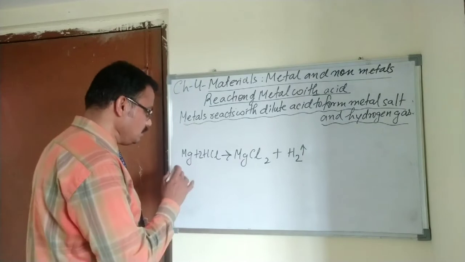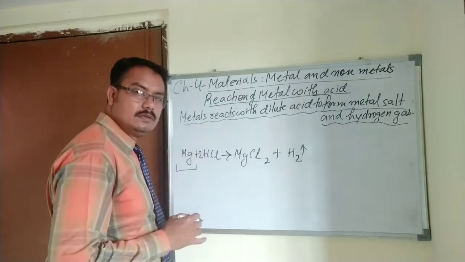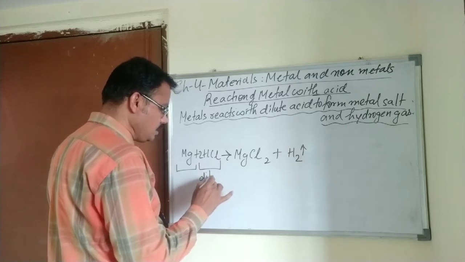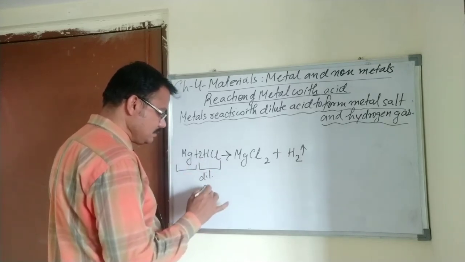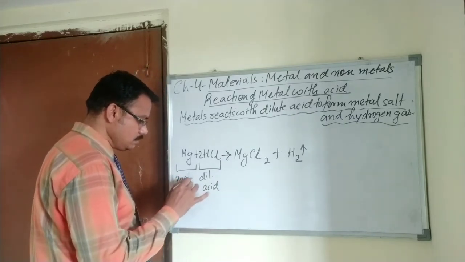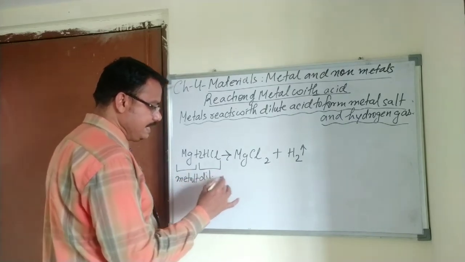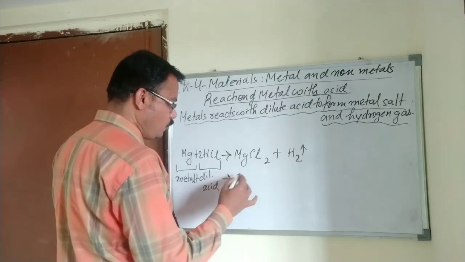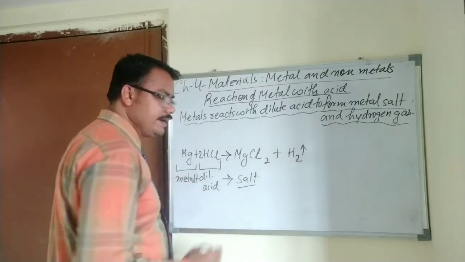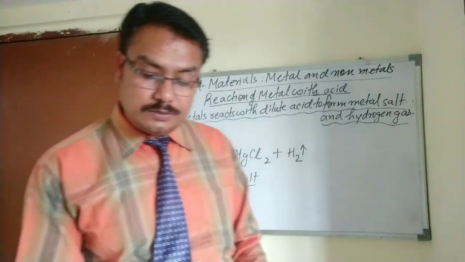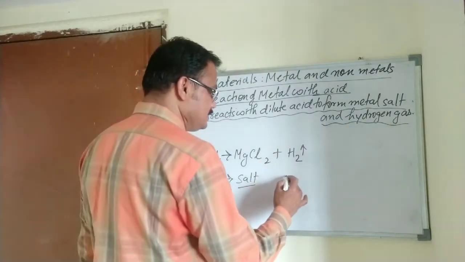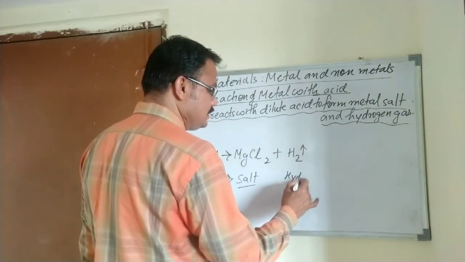So you can see here, this is a magnesium metal and it reacts with the dilute hydrochloric acid, and this is a metal when it reacts with dilute hydrochloric acid, it forms salt, magnesium chloride. Magnesium chloride is a salt, and at the same moment a gas is released, that is hydrogen gas.